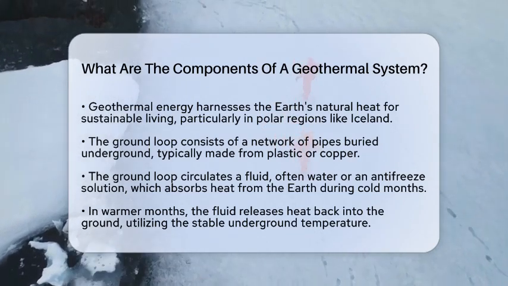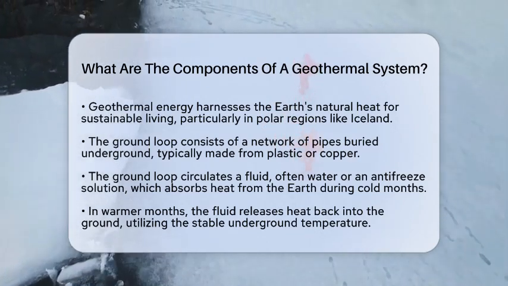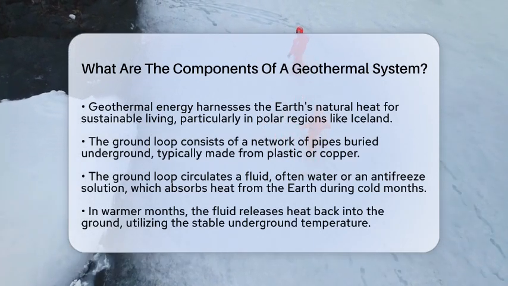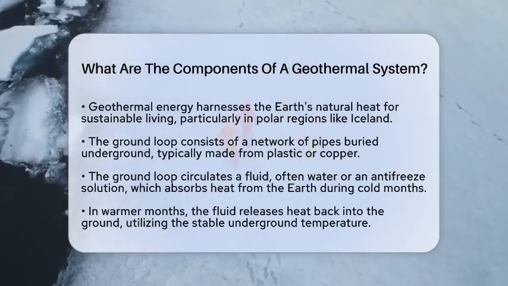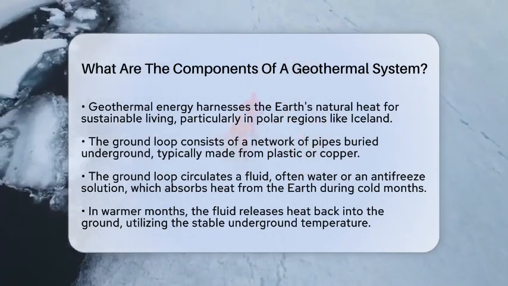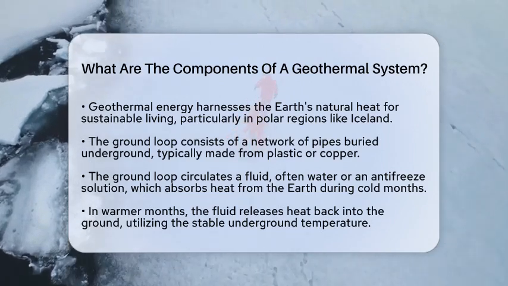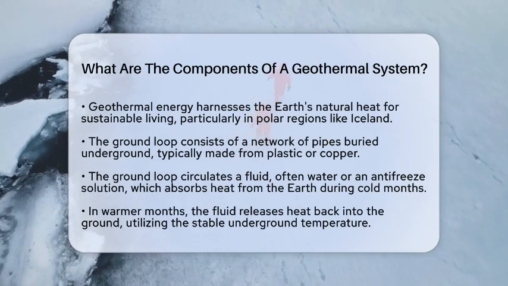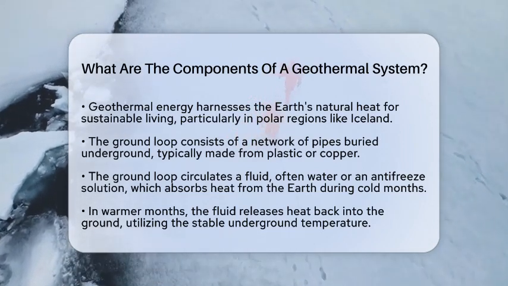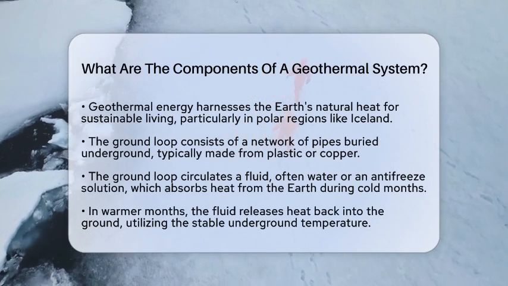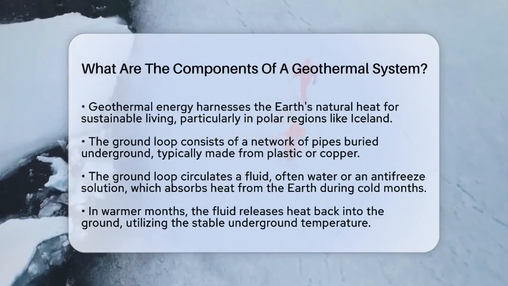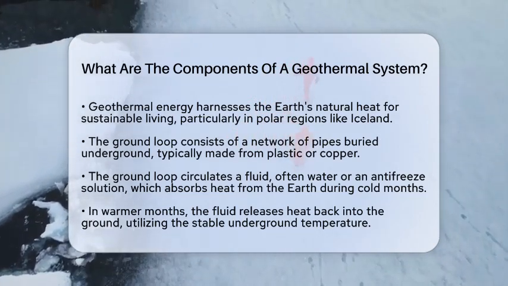Let's break it down. First up is the ground loop. This is a network of pipes buried underground, usually made from durable plastic or copper. The ground loop circulates a fluid, which is often water or an antifreeze solution. During the cold months, this fluid absorbs heat from the earth. When the seasons change and it gets warmer, the fluid releases heat back into the ground.